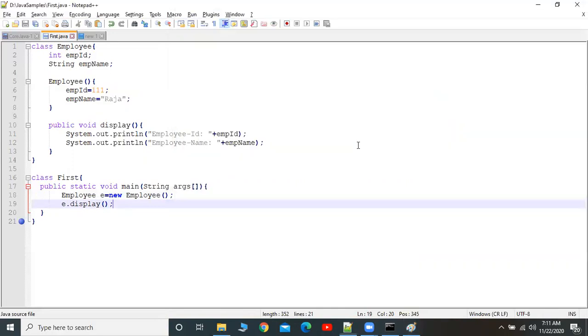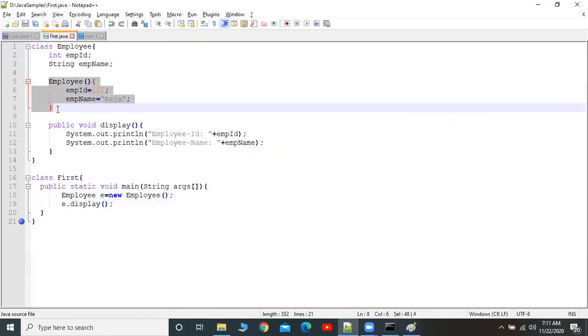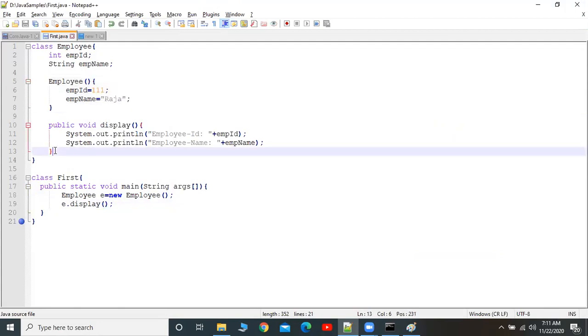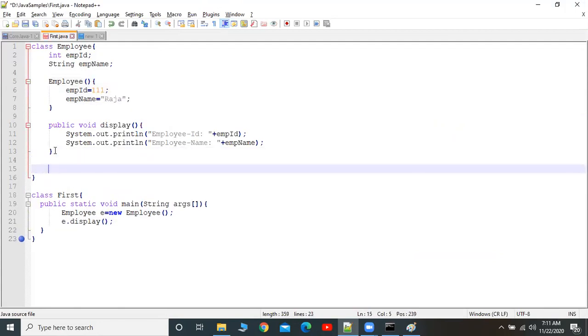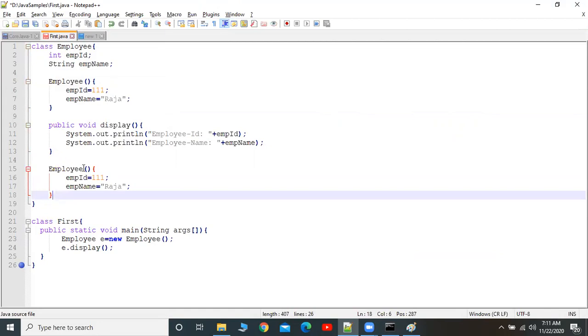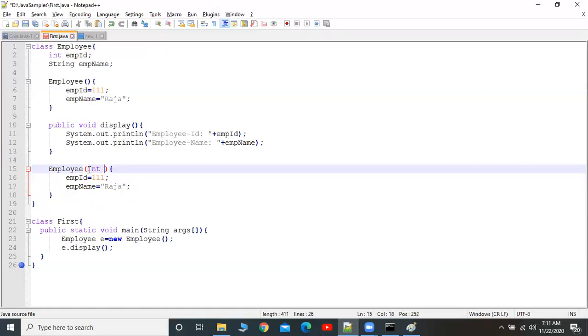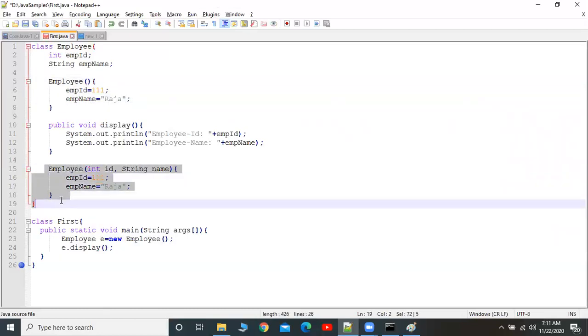Next, I'm going to make a slight change to this program. Here I am going to provide one parameterized constructor. I am going to declare int ID and string name. There are two parameters as part of this constructor. Now this is called a zero argument constructor. This is called a parameterized constructor.